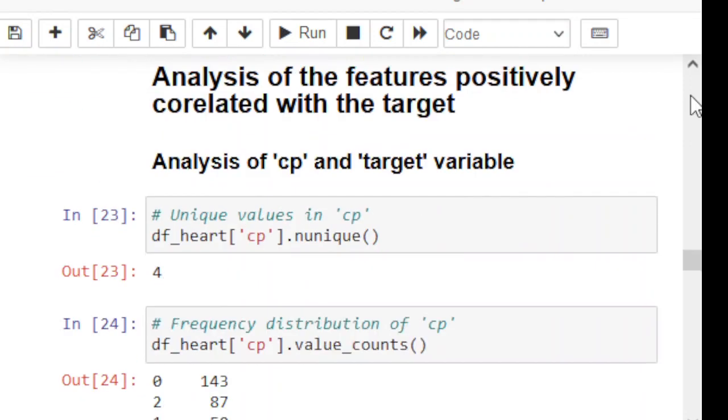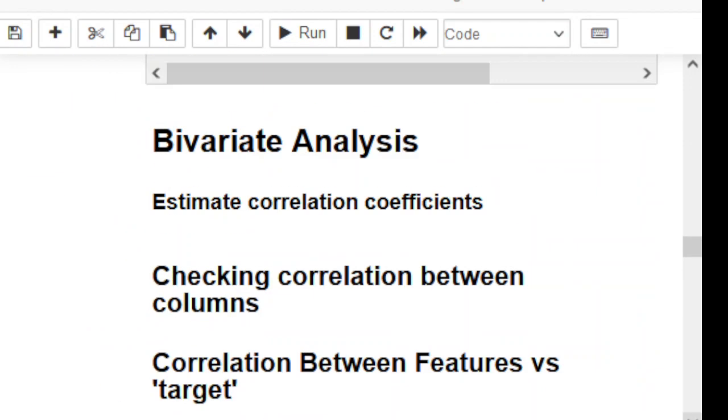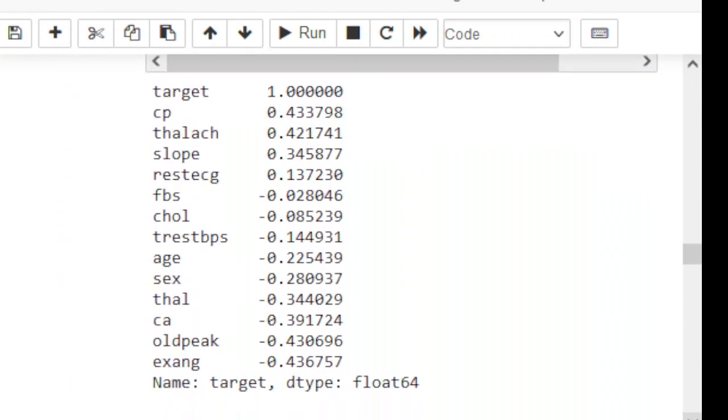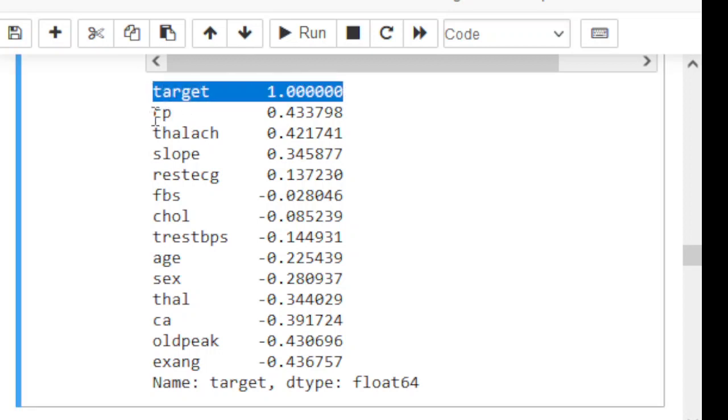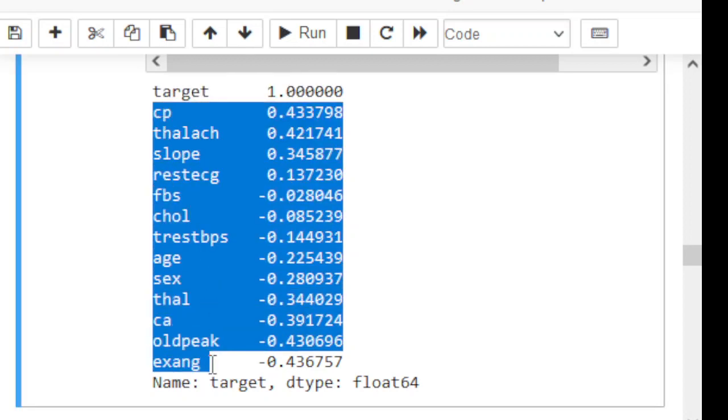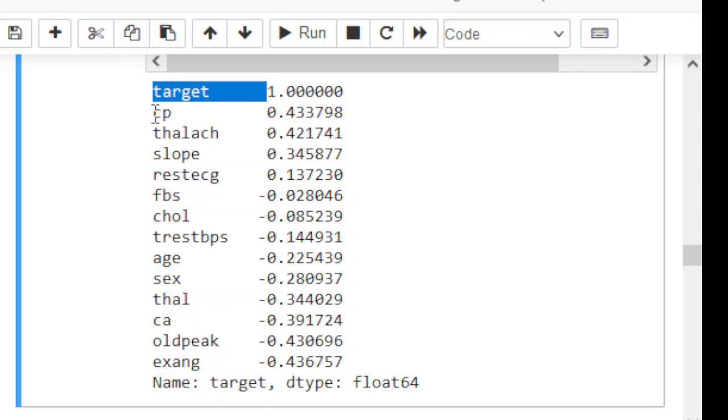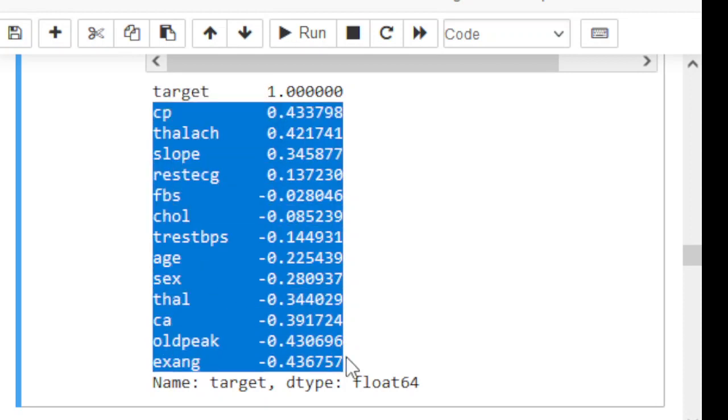If we look at the record of this, these are the target variables and these are the other important features of the dataset. These are the dependent and these are the independent variables. So if we look at the values, there is no variable which has strong positive correlation with the target variable.